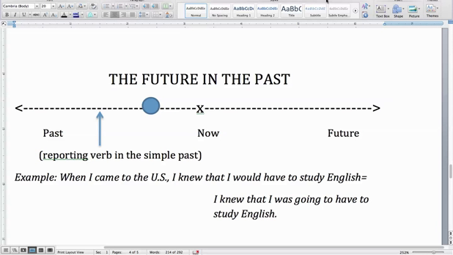Here we see it on the chart where I say something like, neither Weinlich nor Rinze knew, here's the simple past, who would be chosen, goes into the future inside the past. Now when I'm talking, the bride was chosen and the whole thing is in the past. But here's the reporting verb knew, and the would is something that happened after the person knew, but still before the present time when I'm speaking.